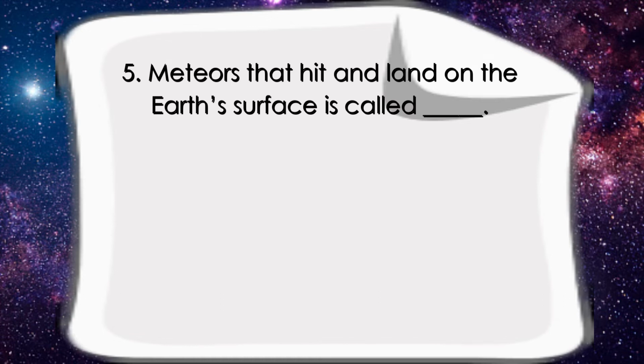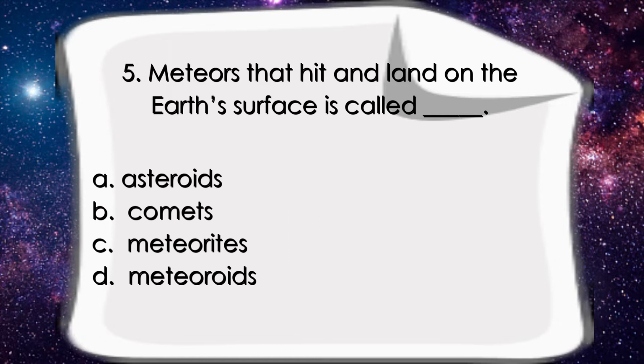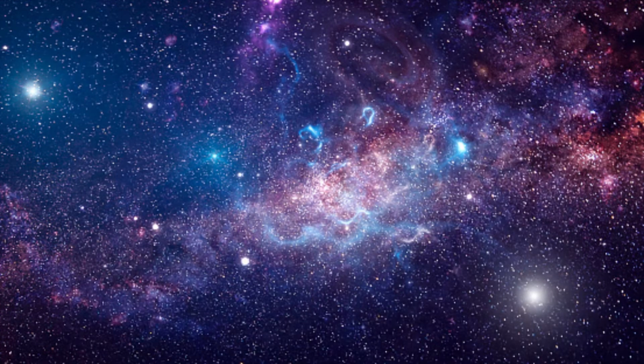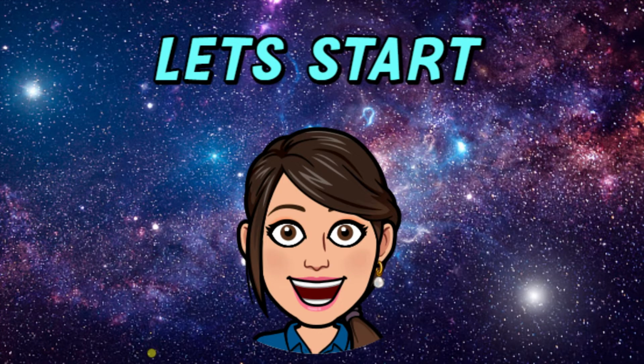Number 5. Meteors that hit and land on the Earth's surface is called blank. A. Asteroids. B. Comets. C. Meteorites. Or letter D. Meteoroids. I know that everyone is all set. Let's start.